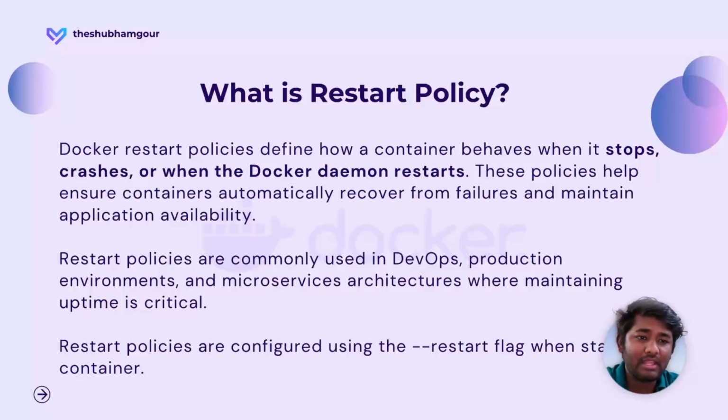So how does a container behave when it is crashed, when our daemon is restarted, when the Docker host is restarted? In that scenario, how should a container behave? That is defined by the restart policies. So these policies help to ensure that the containers automatically recover from failures and maintain the application availability.